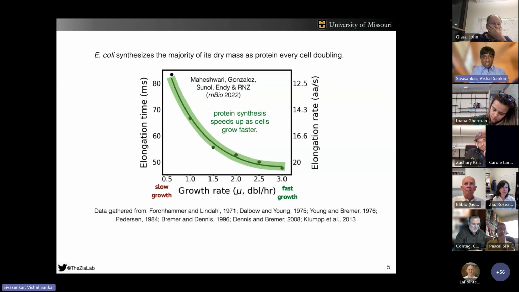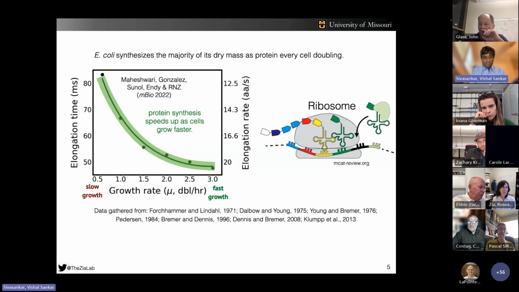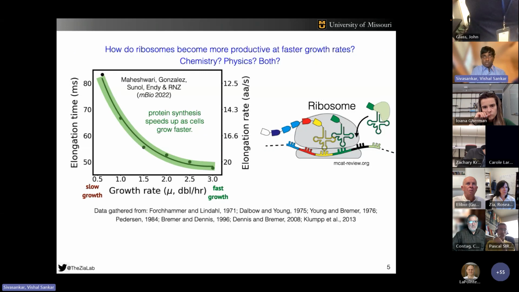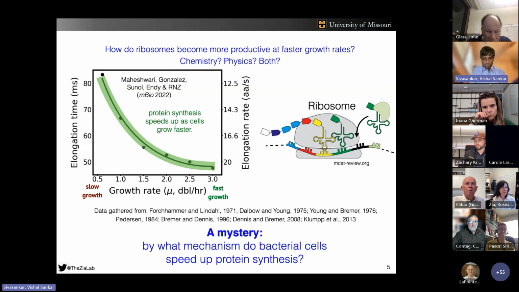coli, we see that it synthesizes the majority of its dry mass as protein every cell doubling. Thus, cells that grow faster produce proteins faster, utilizing the well-known translation machinery of ribosome, translating mRNA to incorporate ternary complexes that carry amino acids. But we found that the mere increase in the number of ribosomes in these faster growing cells is not enough to explain the faster synthesis. Somehow, the productivity of individual ribosomes must increase. So we asked, how do ribosomes become more productive at faster growth rates?